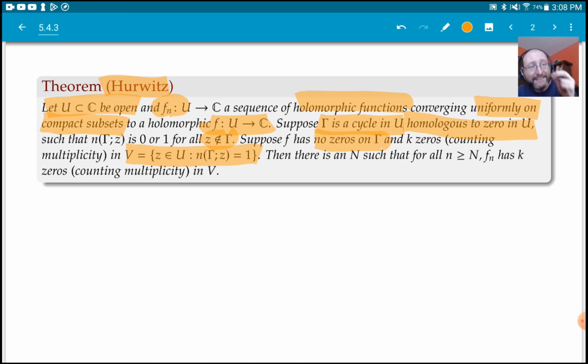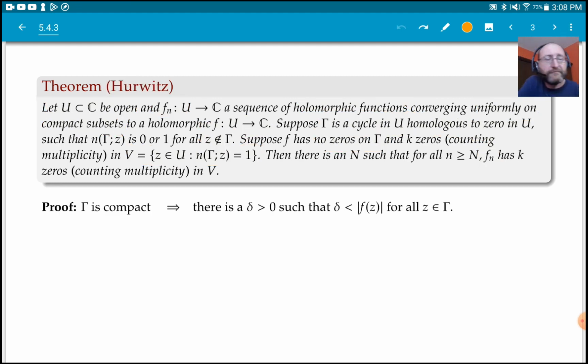Now, that means that there exists some integer capital N such that for all little n bigger than capital N, f sub n has exactly k zeros inside gamma, so k zeros inside V. And when we say k zeros, we're of course talking about counting multiplicity. So like z squared has 2 zeros. All right, so let's prove this.